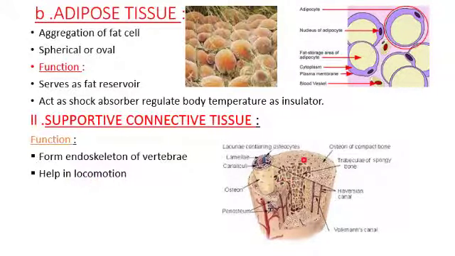And see, here is the diagram of supportive connective tissue. It's a bone cell, and we'll be studying about that. It has a bone marrow, an outer cover periosteum, then the connective fibers or canals called canaliculi, then space called lacunae, and we have the cells which are arranged, and they are called osteocytes. So this lamellae and canaliculi will have osteocytes.